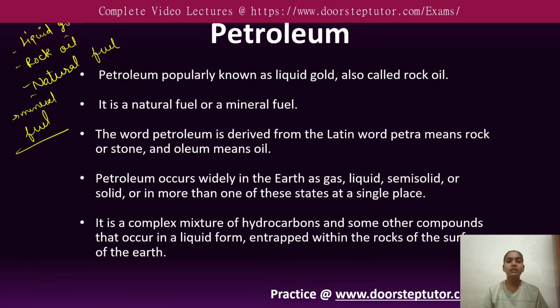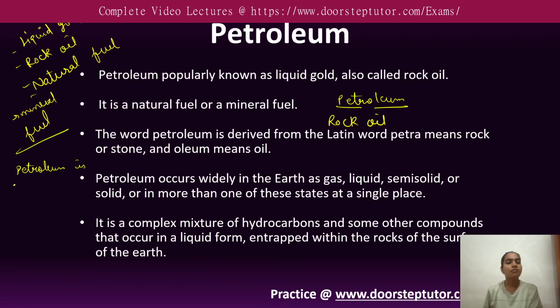These are the different names of petroleum: liquid gold, rock oil, mineral fuel or natural fuel. And what is the meaning of petroleum? It is made of two words, petro and oleum. Petro means rock and oleum means oil. So it is also known as rock oil because it comes from, or is derived from, rock. And it is found in liquid form, gaseous form, semi-solid and solid form.